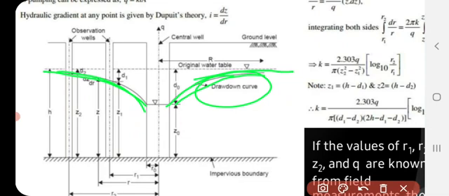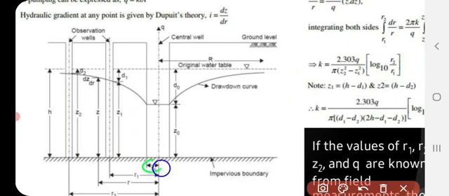Now let's see the denotations one by one. First of all, the small r's are the radii of the different wells. Z, the different z values, are the depth of water in the well from the impermeable layer.